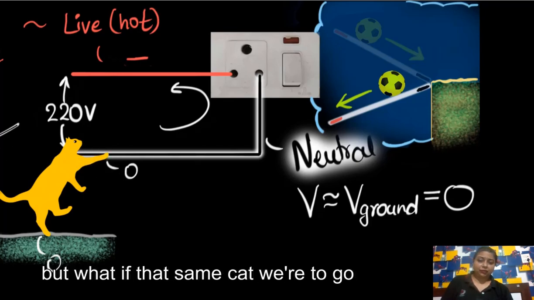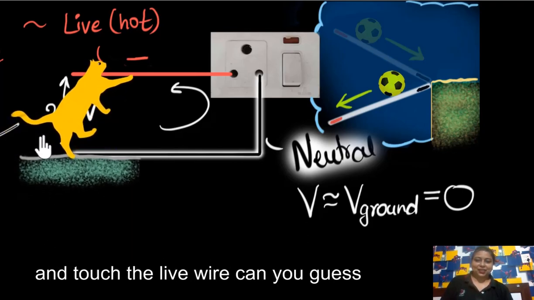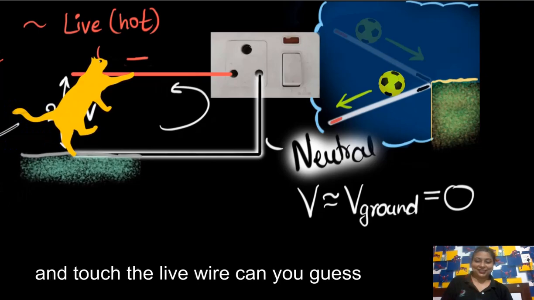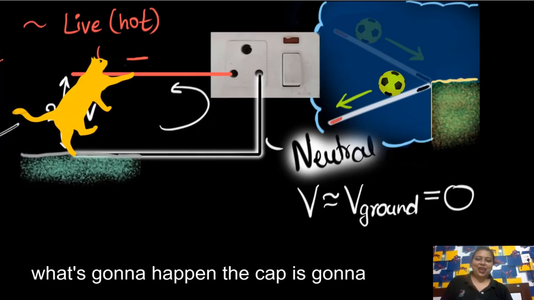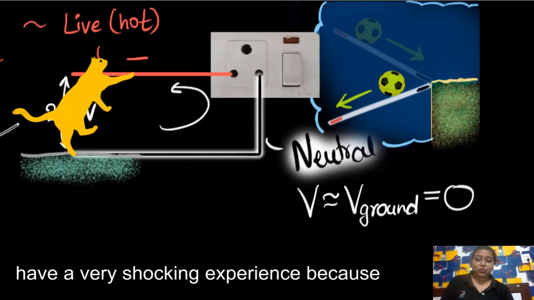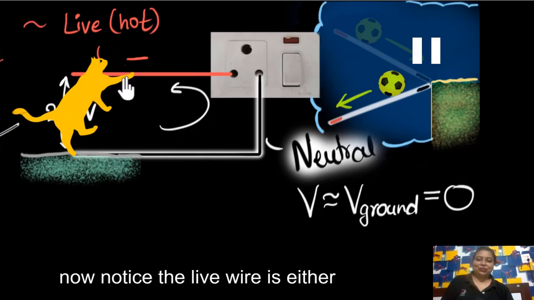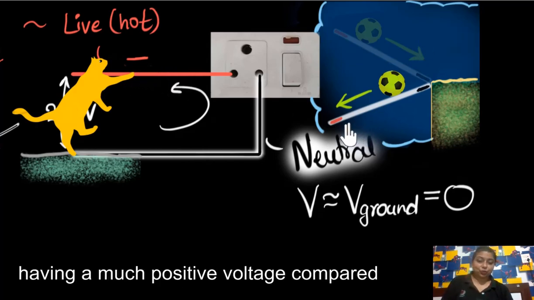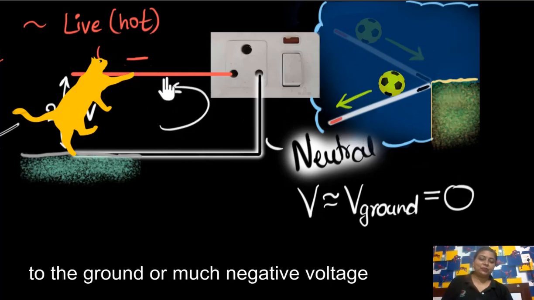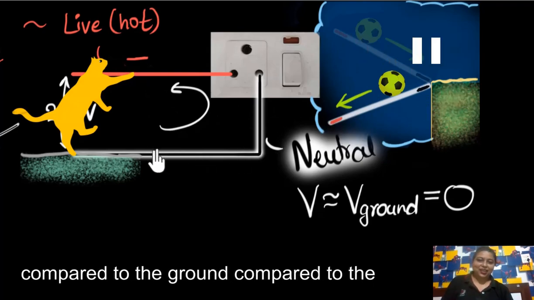But what if the cat were to touch the live wire? Can you guess what's going to happen? The cat will have a very shocking experience, because now notice the live wire is either at a much more positive voltage compared to the ground, or a much more negative voltage compared to the ground.